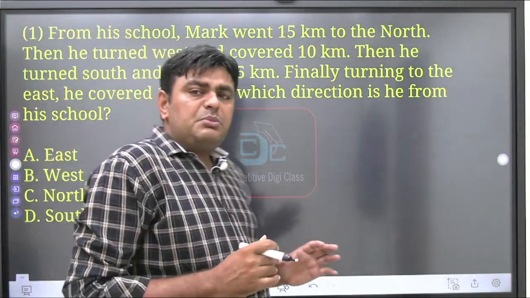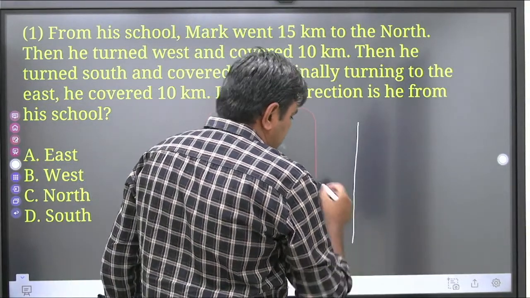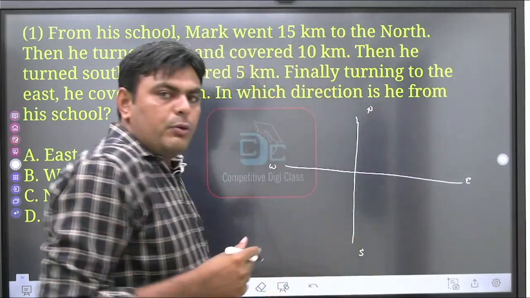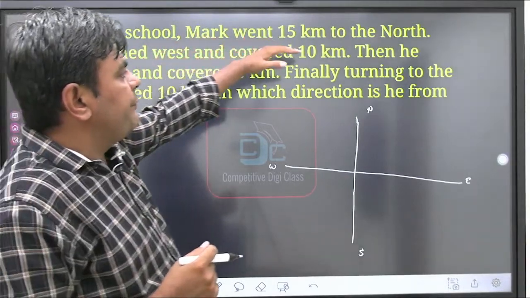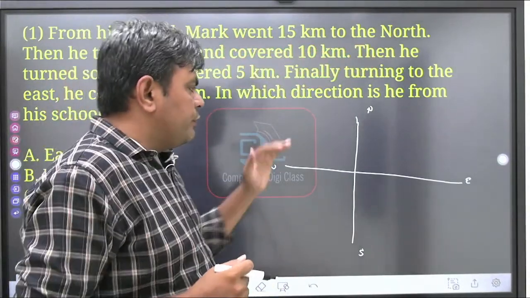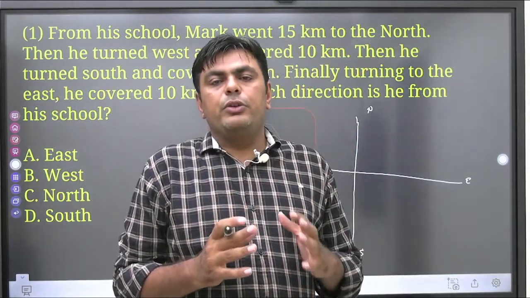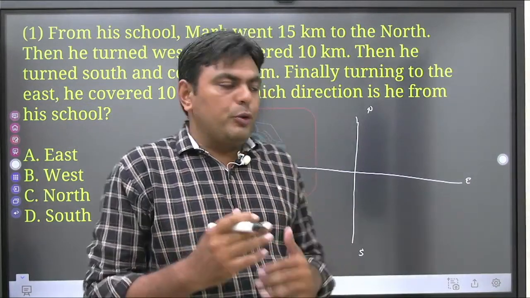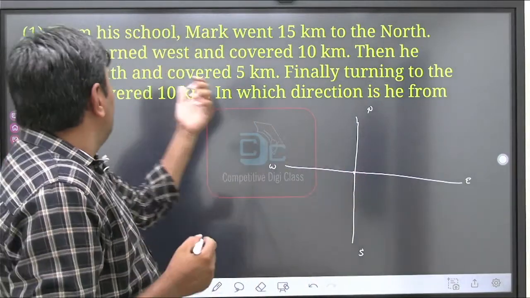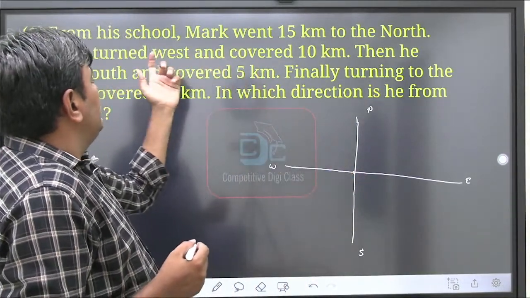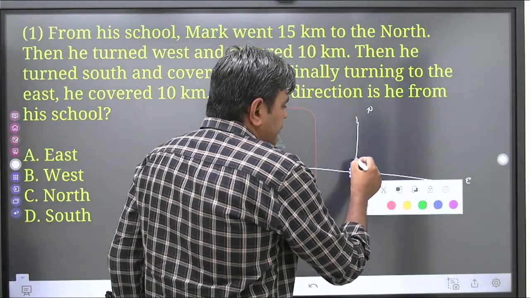What you need to do first of all is draw the north and this is south. Now read the question statement one by one. From his school, Mark went 15 km to the north. In every question you need to start from a point, that is a fixed point. So from here we are going to start. First consider Mark is here, then Mark went 15 km to the north.